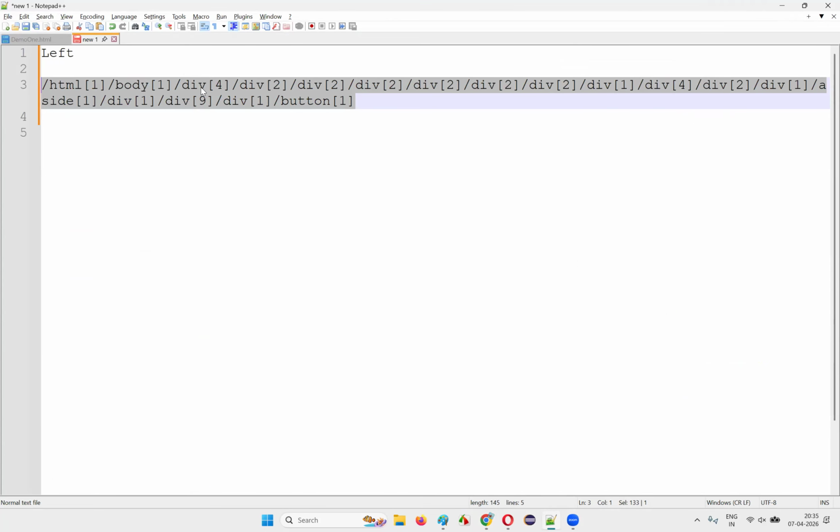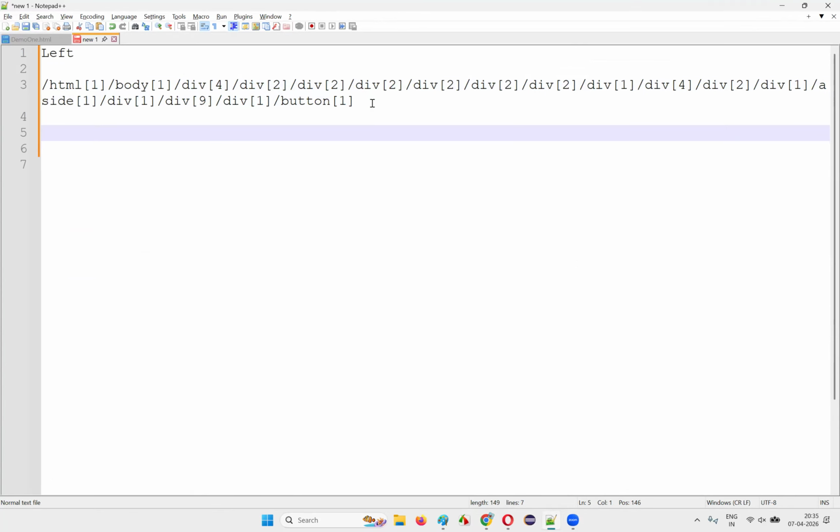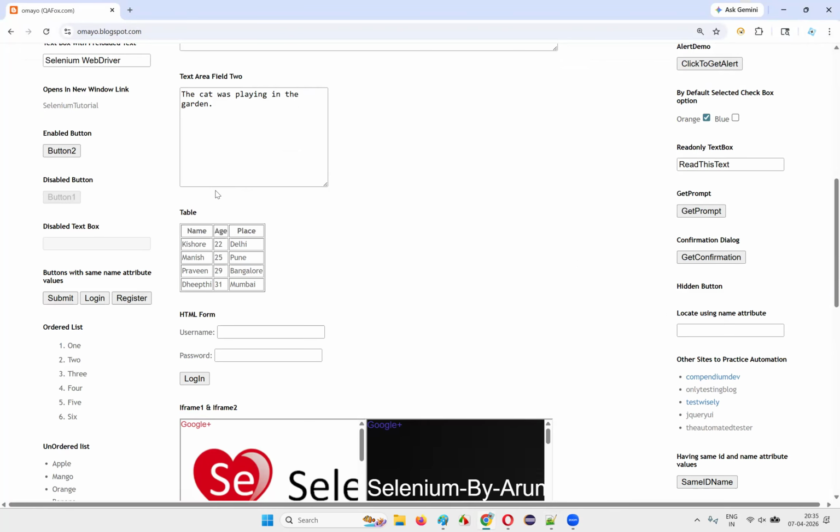For button 2, this was an absolute XPath expression before any UI change or small UI change was made to the page. Now, I'm going to move this button to the right side of the page. I can do that because I'm the developer of this page.